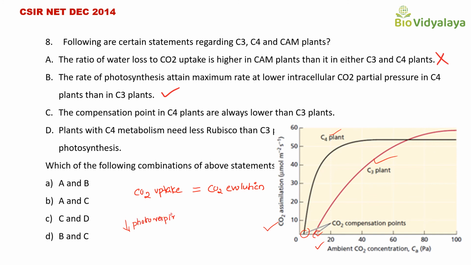That's why the compensation point is also lower. This you have to remember. So if the photorespiration rate is lower, then the compensation point is also lower. So the statement, the compensation point in C4 plants is always lower than C3 plants, is a correct statement.